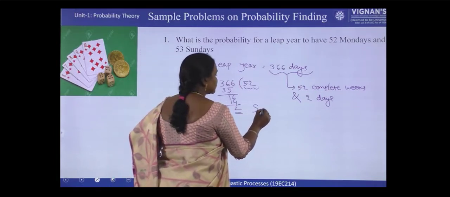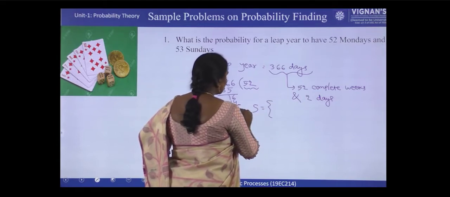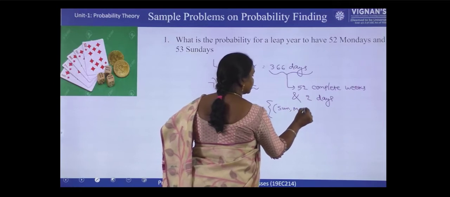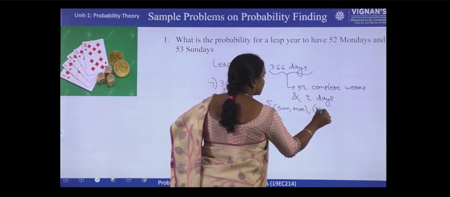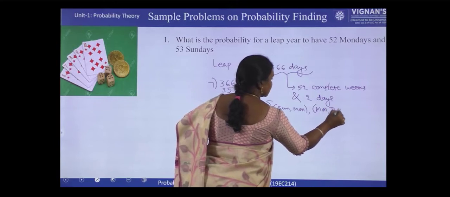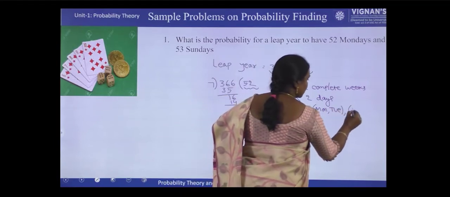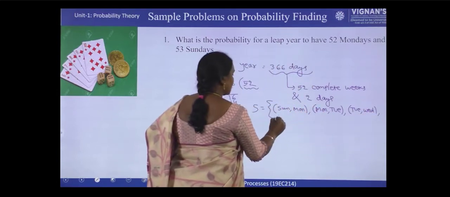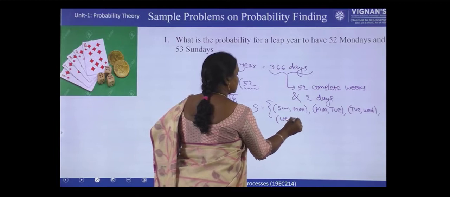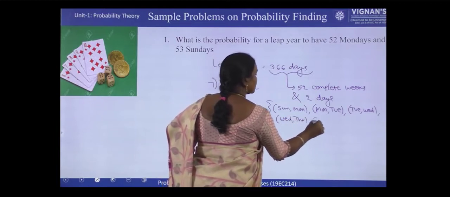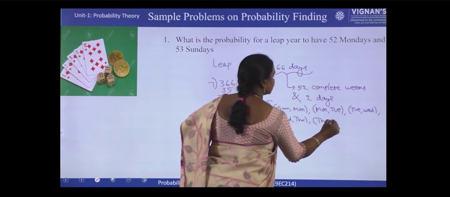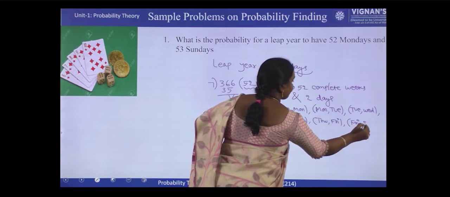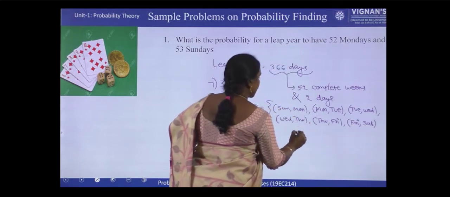So here the sample space is, those 2 days can be Sunday, Monday, Monday, Tuesday, Tuesday, Wednesday, Wednesday, Thursday, Thursday, Friday, Friday, Saturday, and Saturday, Sunday.